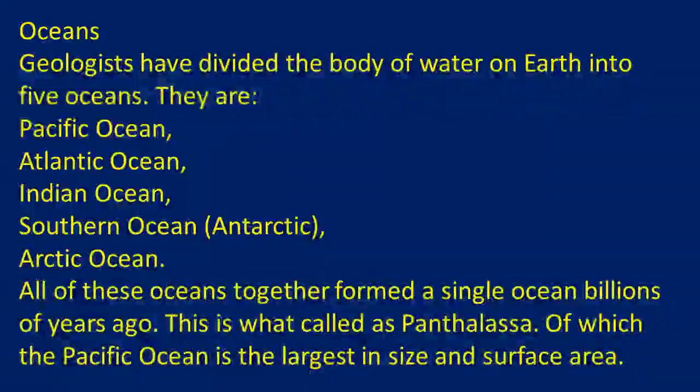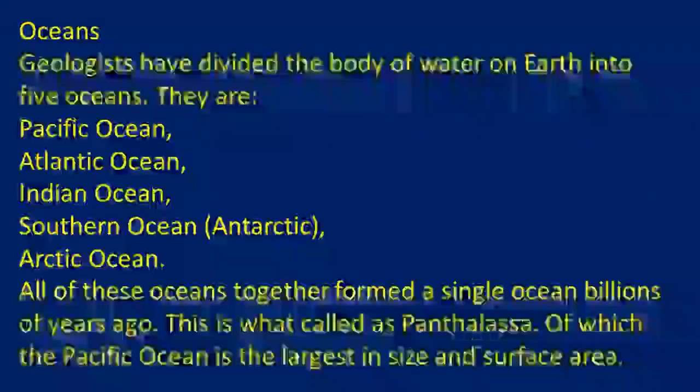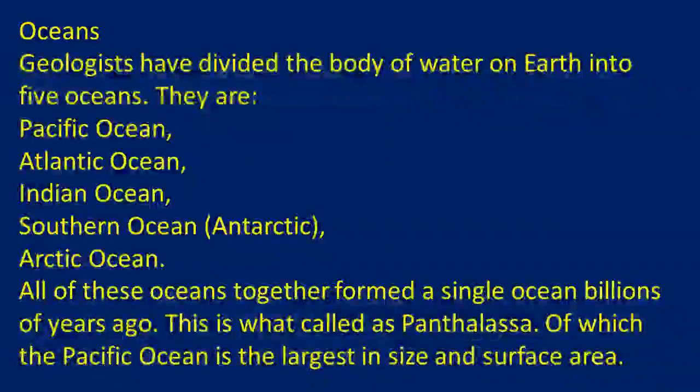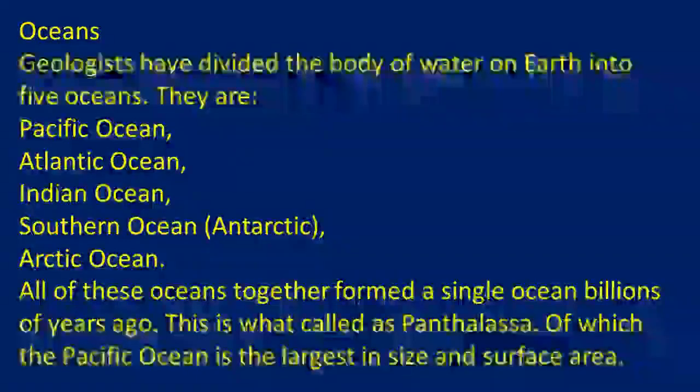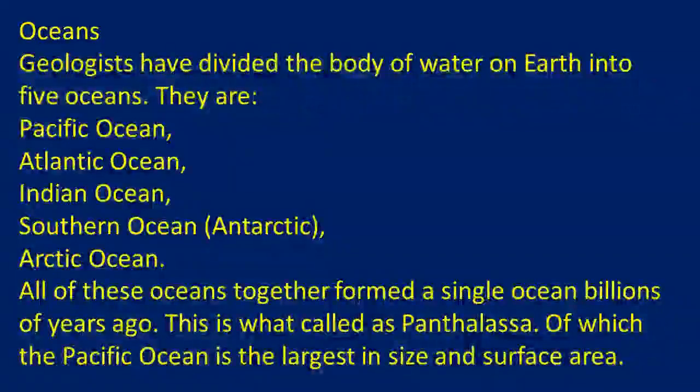Students, now let's see about the oceans. As we have already studied, oceans are the large water bodies. Geologists divided them into five: the Pacific Ocean, Atlantic Ocean, Indian Ocean, Southern Ocean and Arctic Ocean. All these oceans together, once upon a time, were called Panthalassa. Earlier we have studied about this.